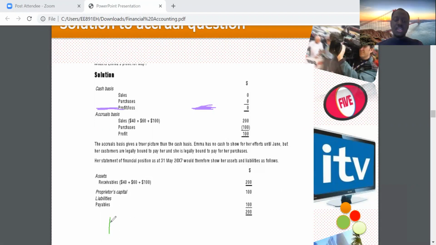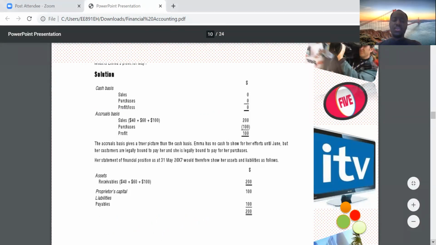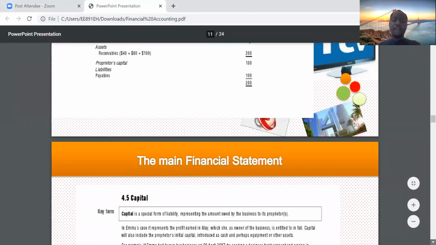So in accounting, your assets is equal, which we'll be talking about later, to your C, which is your capital, plus your L, which is your liabilities. So you have to add the liabilities to the capital, 100, which gives you 200. And then it balances with the assets, which is also 200. So this is a simple picture. I wanted to use this to explain the accrual concept and make it a lot clearer to you. I'm hoping that you understood that very clearly.